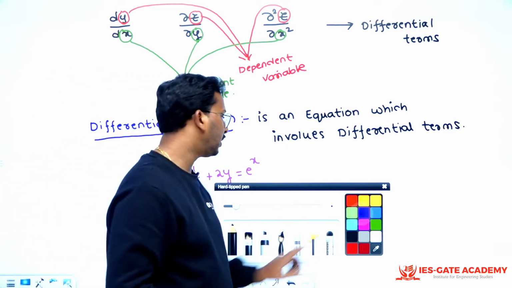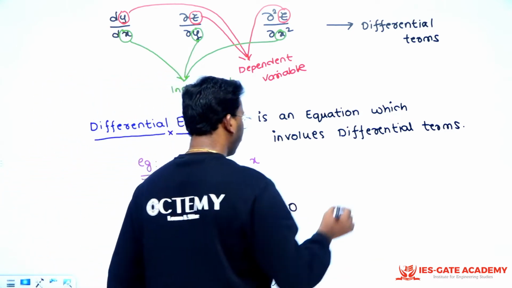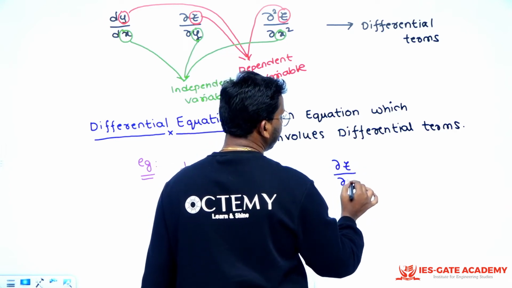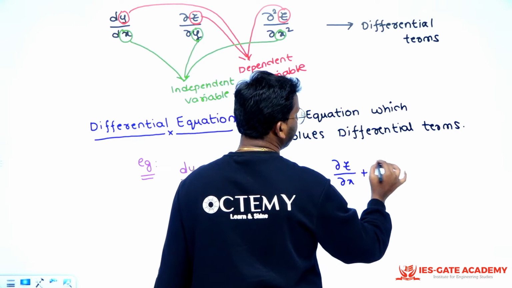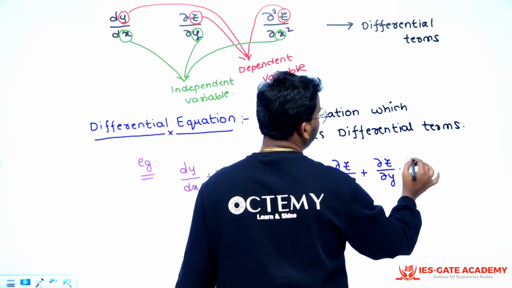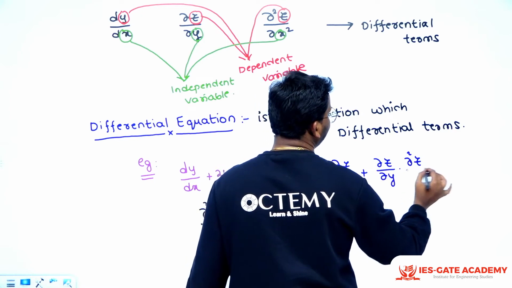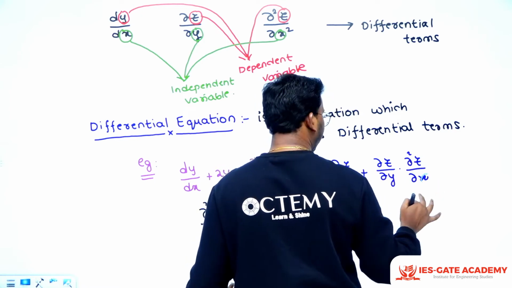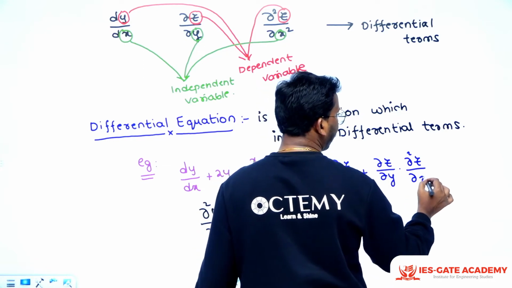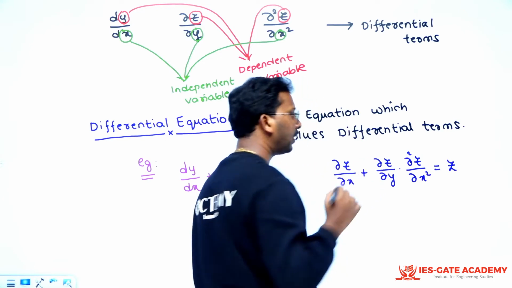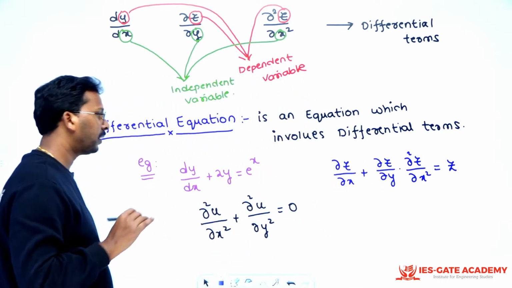Or I can write some other equation like this: dou z by dou x plus dou z by dou y into dou square z by dou x square is equal to z. Something like this. Basic examples I'm writing, right?